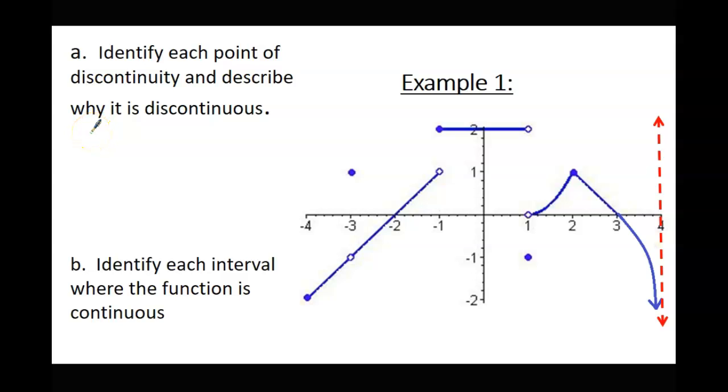Let's go back to the teacher example now, example 1. So we're going to get off the student practice and jump back to the example. What was my first point of discontinuity here? Okay, so first of all, let's run some tests here really quick. Does the function exist at -3? Yeah. What is it? 1. That's not my reason then for it failing to be continuous. So I'm not going to say that one.